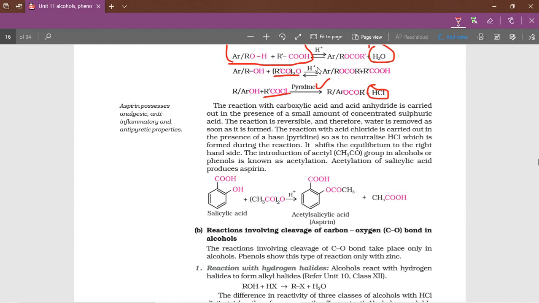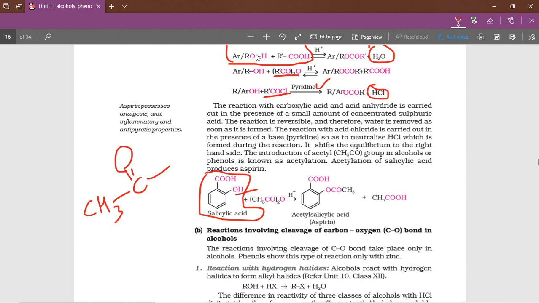In the above two cases, equilibrium reaction is there. Next, one more reaction here. Salicylic acid. This is an important reaction. Here, acylation takes place. Acylation means this CH3 C double bond O group. Now the question is where the acyl group will attack, on the carboxylic acid or OH? Obviously, it will attack on the alcohol.